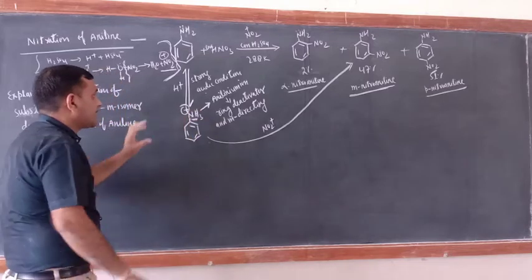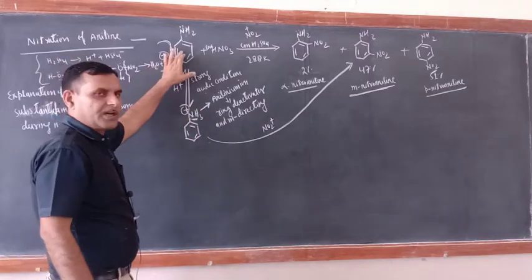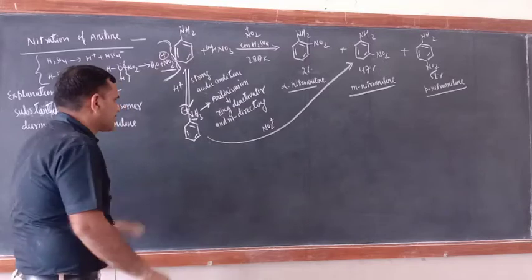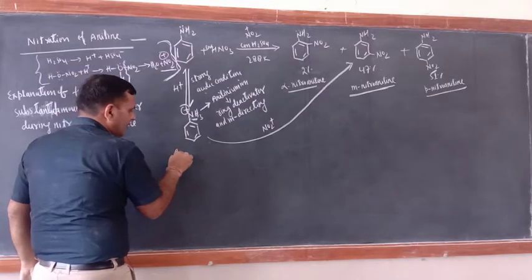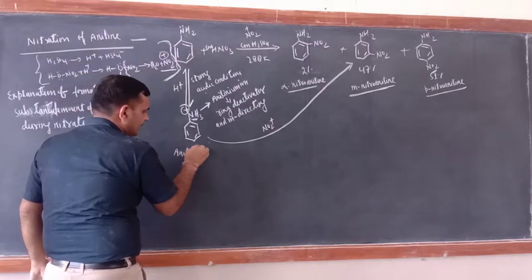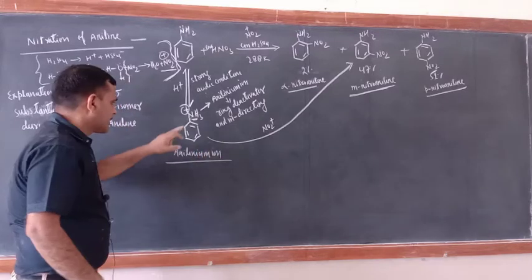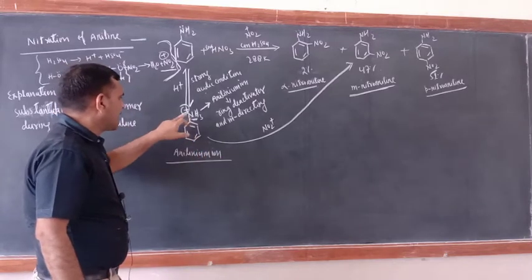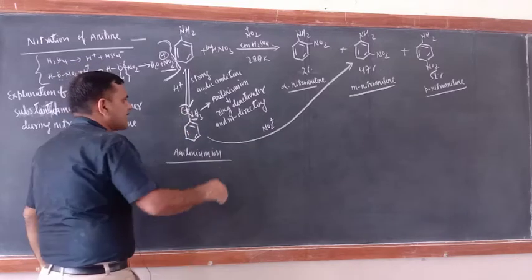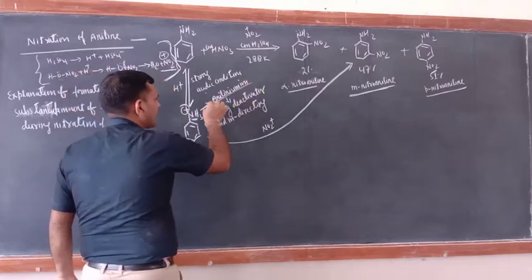So in the reaction mixture, not only aniline would be there, the anilinium ion will also be there. This is benzene ring with NH3 positive, the anilinium ion.